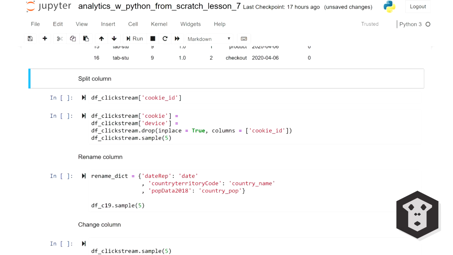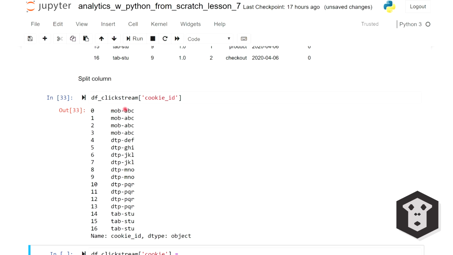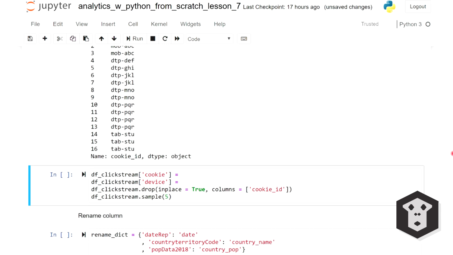You can also split a column in two. Let's take a look at our cookie ID column. It seems to be made of 2 parts, separated by a dash. There seems to be some ID of the device that people are using, mobile, desktop, or tablet, on top of the actual cookie of the visitor. That's not great in terms of data management, so let's clean up this mess using string split.